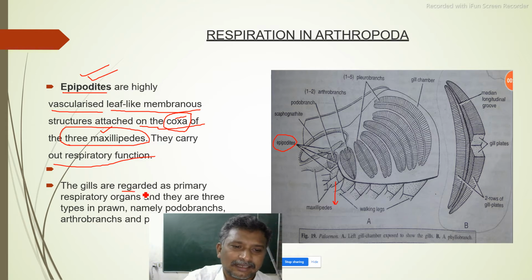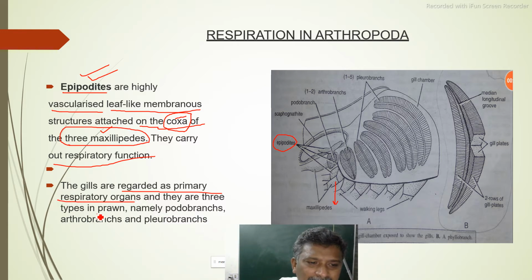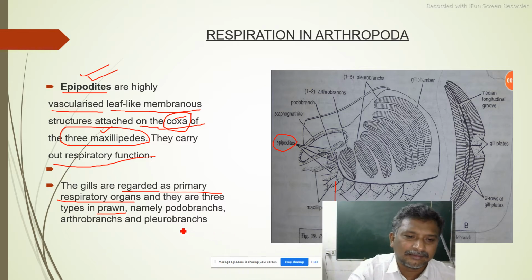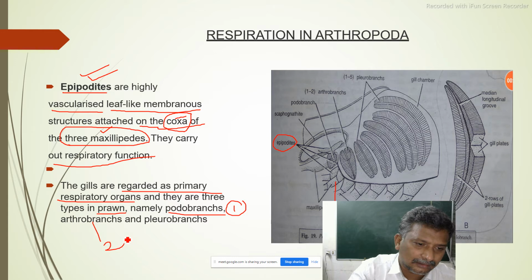The gills are regarded as the primary respiratory organs, and there are three types in prawn. How many kinds are there in prawn? They are simply three kinds: namely podobranch is one kind, arthrobranch the second kind and pleurobranch the third kind.